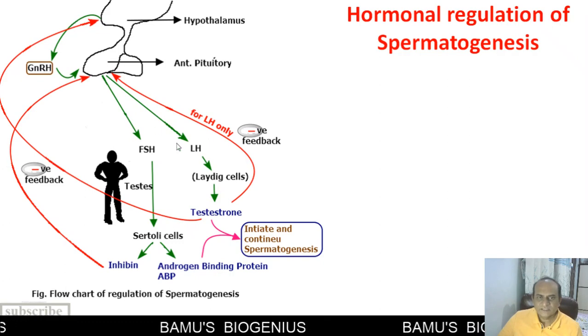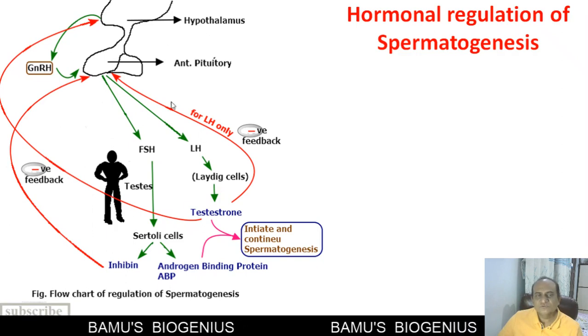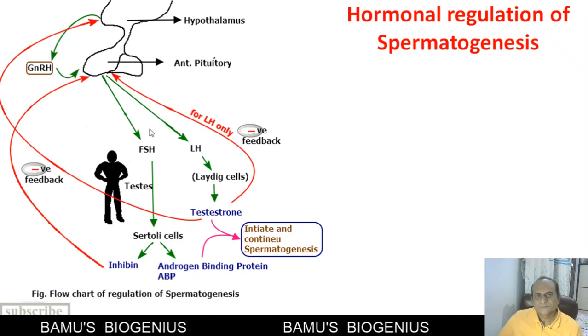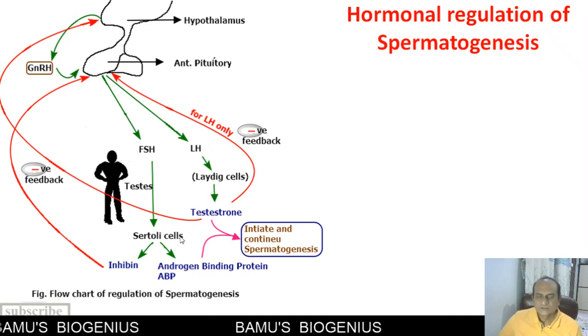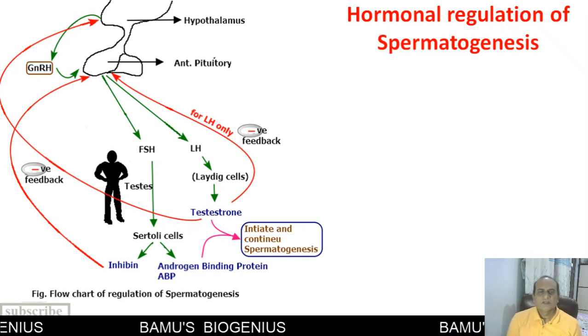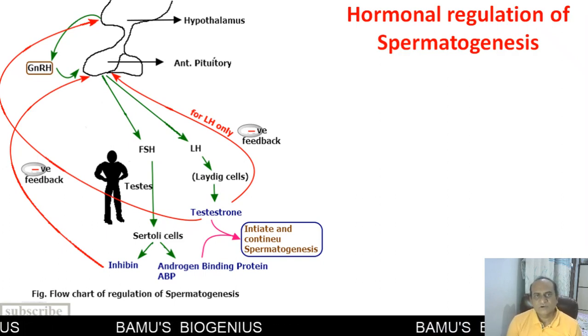So, by this negative feedback mechanism, the secretion of various hormones is controlled in this hypothalamo-hypophyseal gonadal axis. So this is all about the flow chart of regulation of spermatogenesis, and these are the hormones that are involved in spermatogenesis regulation.